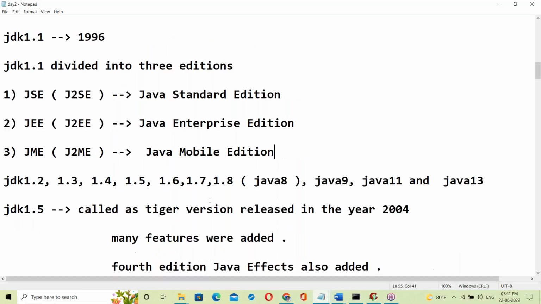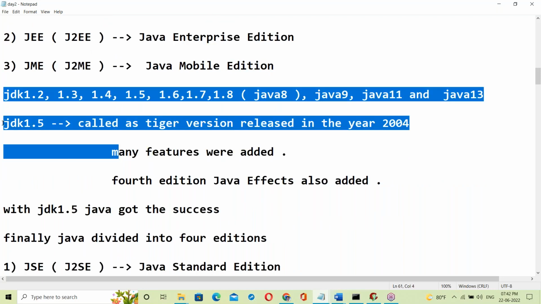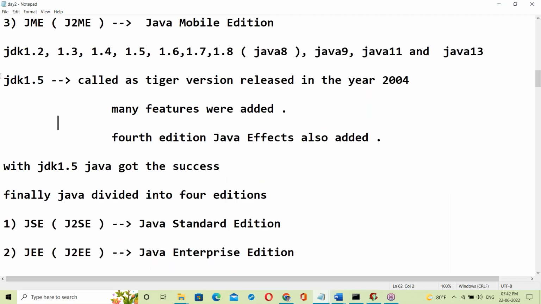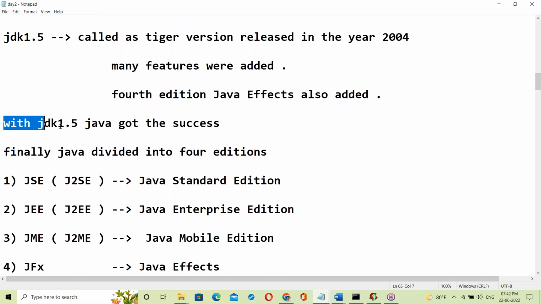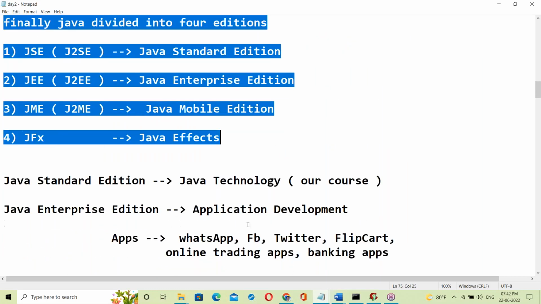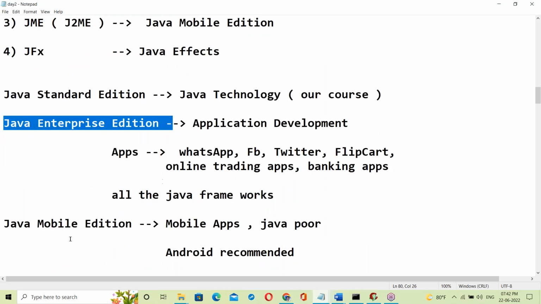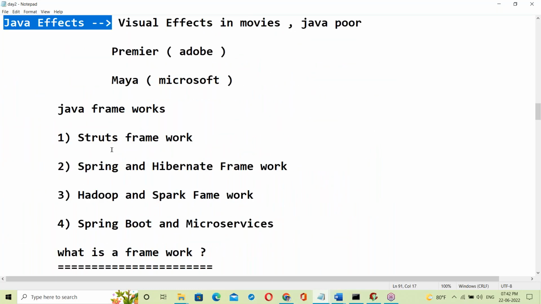So yesterday's topic, day 2: different editions and versions of Java. Yes, JDK 1.5, the Tiger version. In this, many features were added. With JDK 1.5, Java got success. Finally Java was divided into 4 editions. Java Standard Edition, Java Enterprise Edition, next Java Mobile Edition. We discussed all these editions.